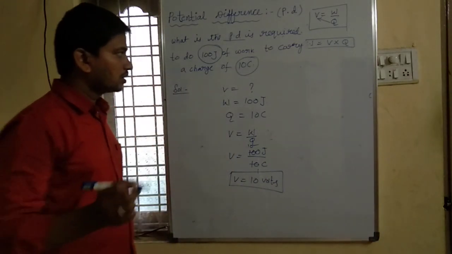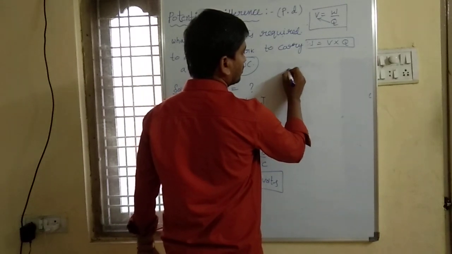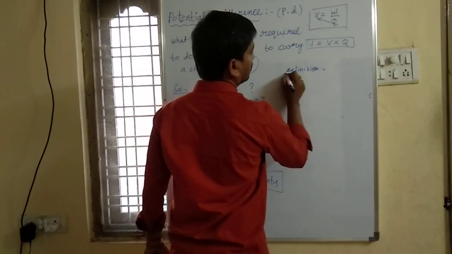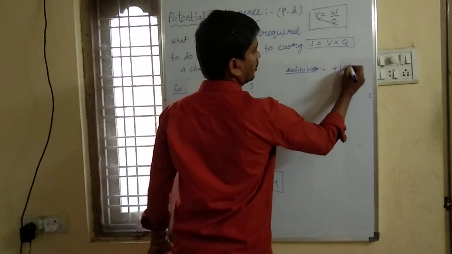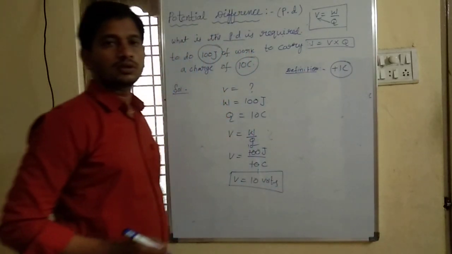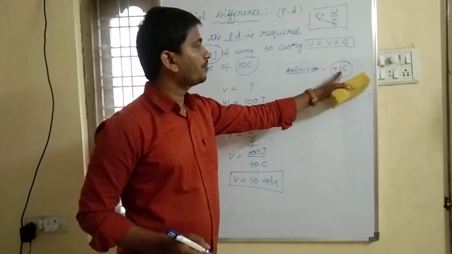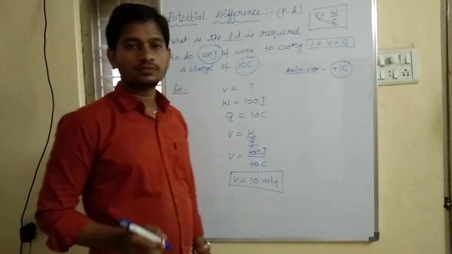Understood, students? The thing is, you have to remember the definition of potential difference. For that you have to remember the unit positive charge, one positive unit charge.